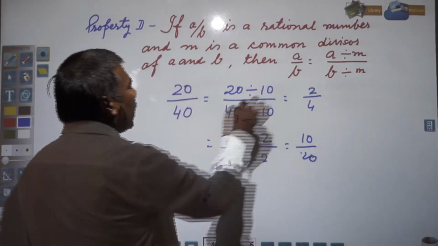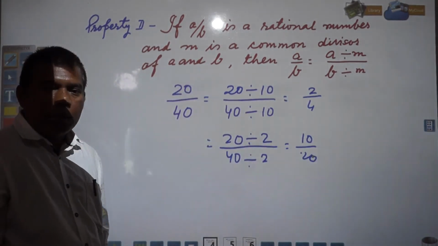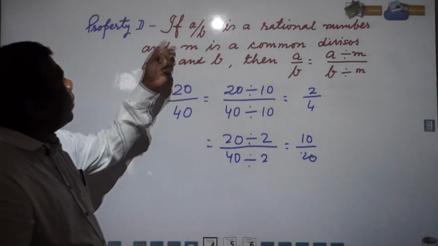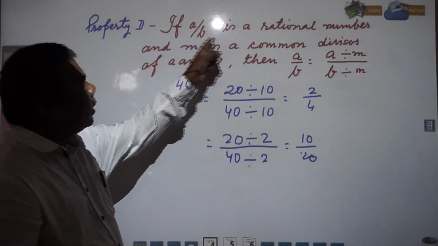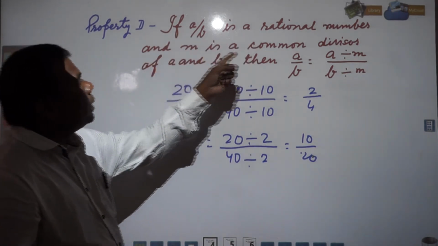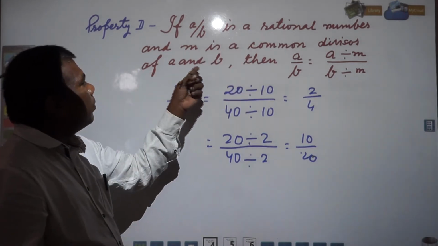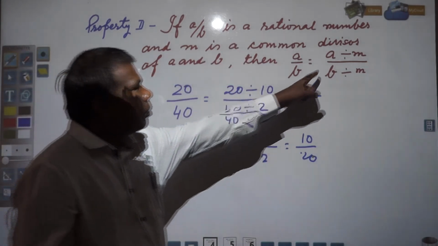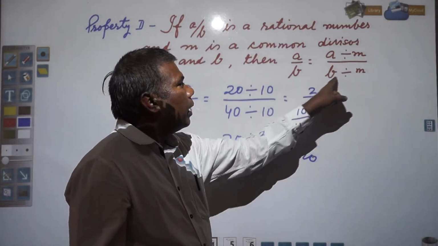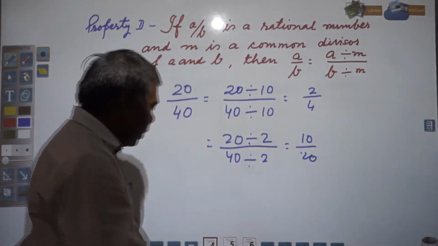So these all are equivalent fractions, right? So finally what we got: if a by b is a rational number and m is a common divisor, then a and b can be written in this form, a divided by m and b divided by m.